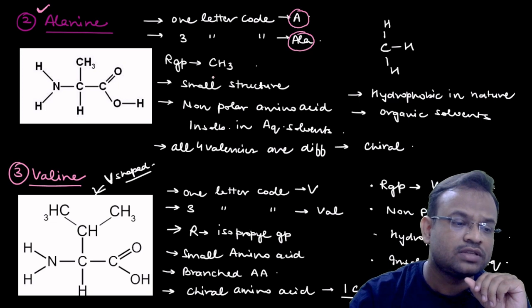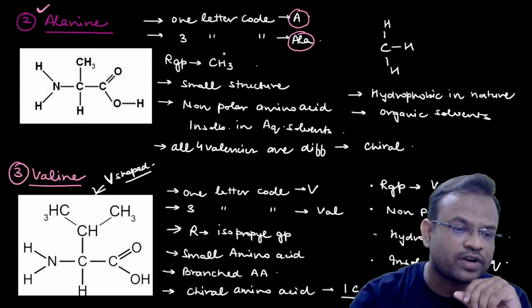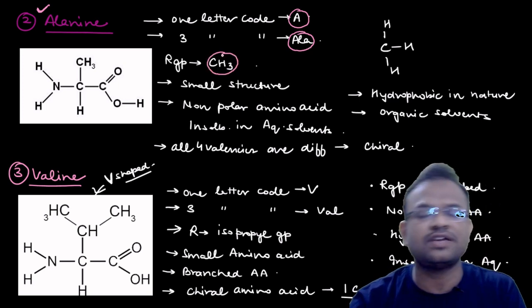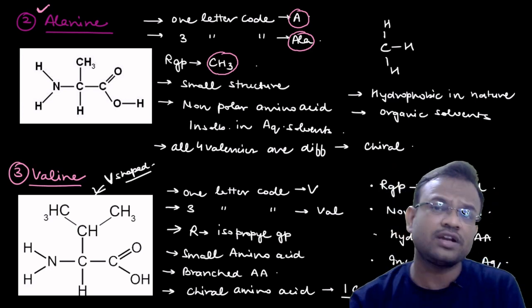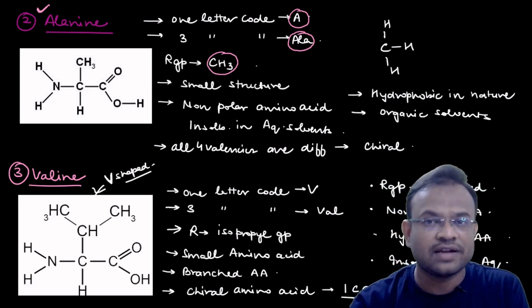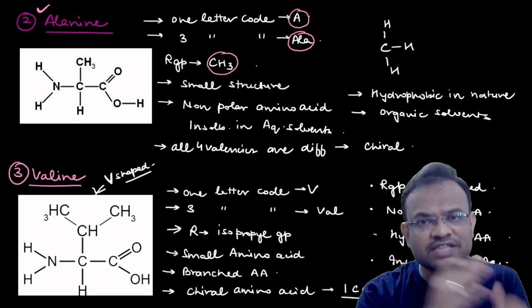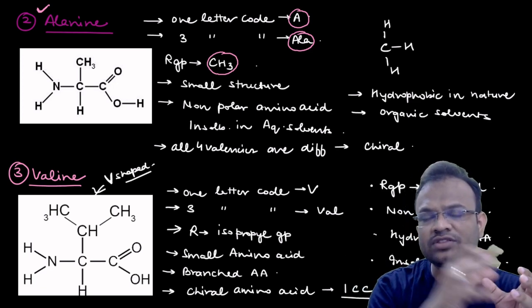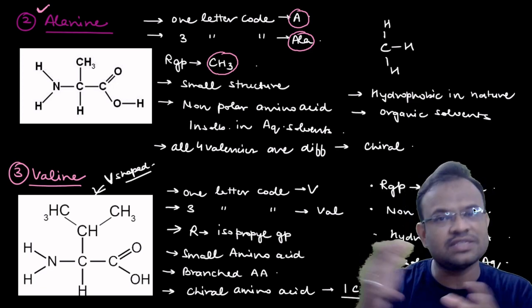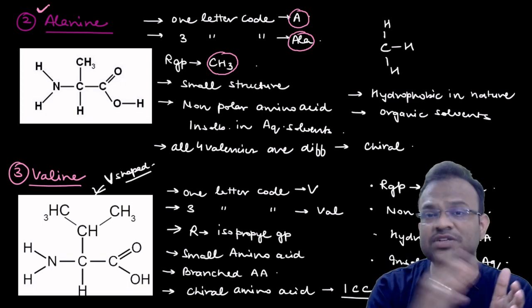Now let us talk about the R group. Interestingly, the R group is CH3. You can compare it with the structure of glycine. Glycine had the R group as H. The next complicated thing that you can think of after H can be CH3. One carbon can be added, so it can be CH3.